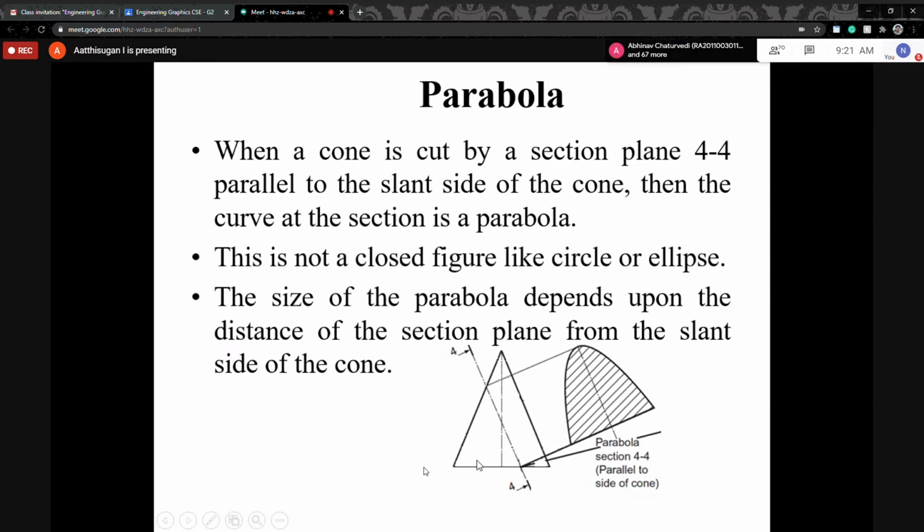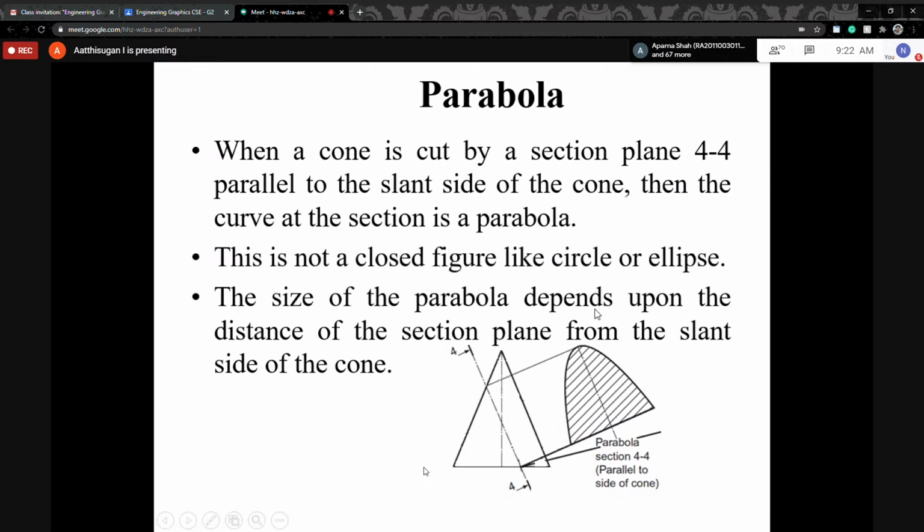That gives the shape of a parabola. So the cutting plane is parallel to the slant side, or generator. Now I am removing this portion, and then I can see the shape of the parabola from this side. You can draw the cut section like this. That is the fourth case.